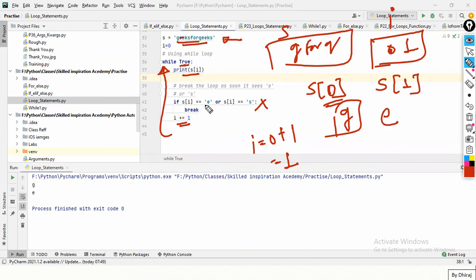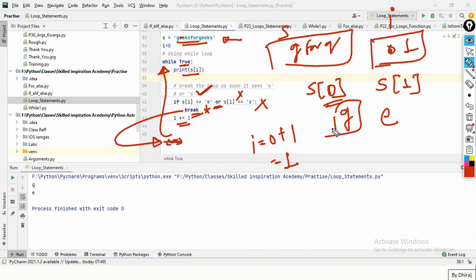Again, E equal to E, or E equal to S. The second is false, but the first is true. This is an OR statement. If this is true, it will come inside. Got break. Break means stop the execution. It throws the interpreter out of this loop, and nothing will get printed after that, hence it is not getting printed.